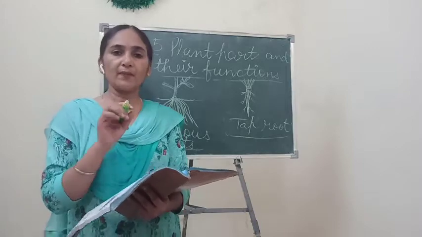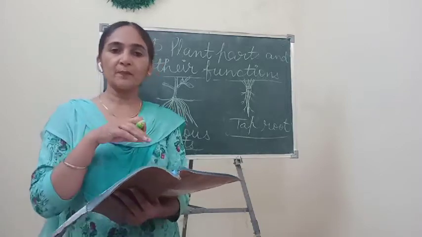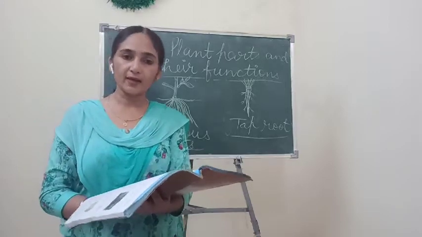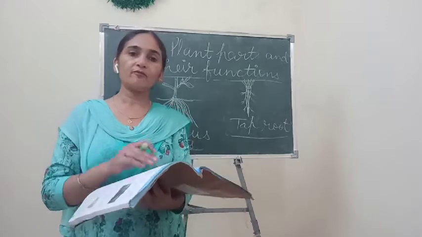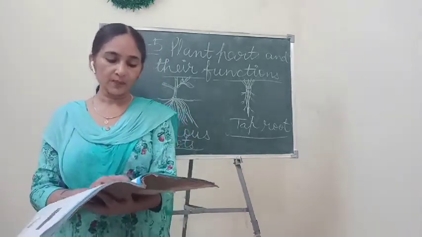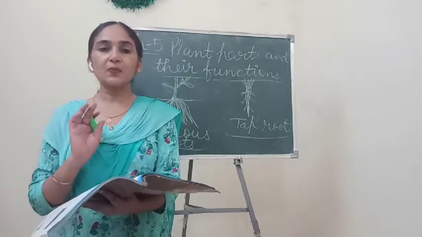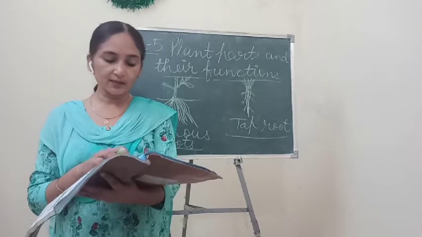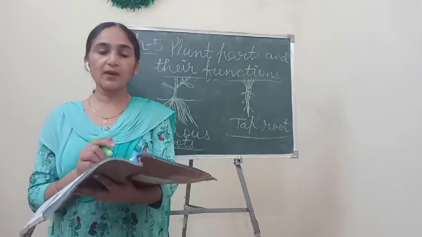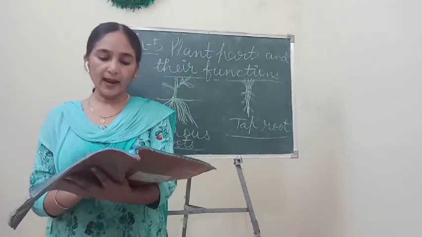Normal plants show this process of breathing through their leaves, but there are some special kinds of plants which have breathing roots. So what are these plants? Let's see. Mangroves. Mangroves are the special kind of plants. This is the name of that category of plants.